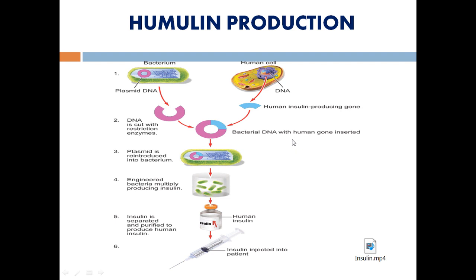With the help of any one of the gene transfer methods, this vector will be inserted into the host cell. Later on, this host cell goes through generation time, that is doubling time, for its reproduction. Later on, from that host, the insulin will be extracted and directly injected into the patient to cure the disease. So this is about your humulin production.